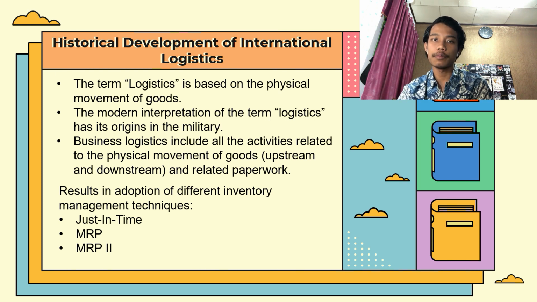The second one is MRP. MRP is a computer-based inventory management system designed to improve productivity for business. Companies use material requirements planning systems to estimate quantities of raw materials and schedule their deliveries. MRP2 is a computer-based management tool that uses MRP at its core, and that includes other functions in the firm, such as finance and marketing. MRP2 has now evolved into ERP. ERP is Enterprise Resource Planning.